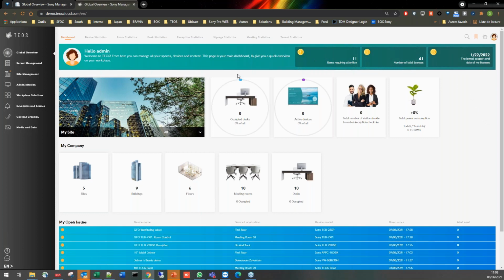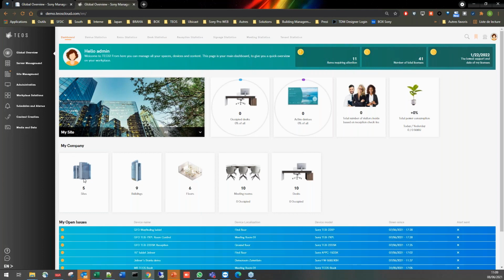So in terms of information, as you can see, it's a lot more graphical as well for the occupancy of the desks, which is also one of the targets of this version: to have that in both numerical information, but also in a graphical form that can change automatically. Here, of course, you are looking into a demo cloud platform that we have available in a real installation.